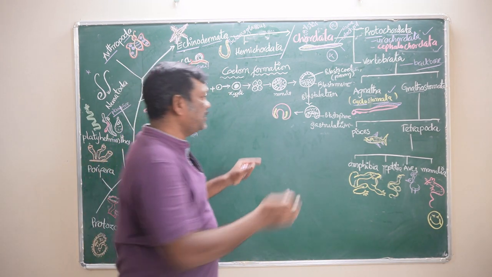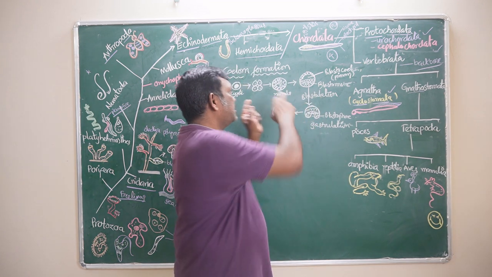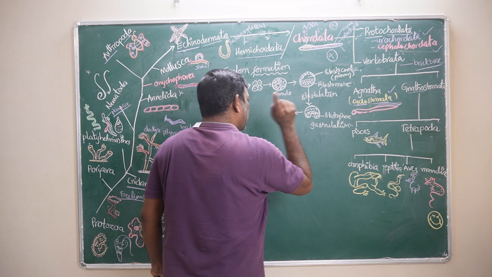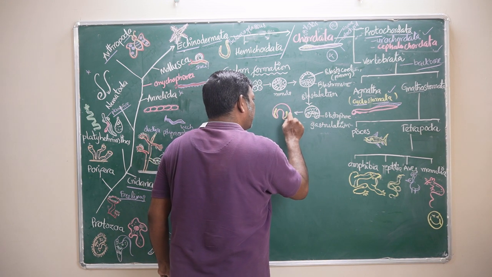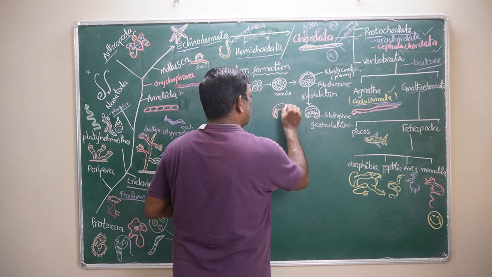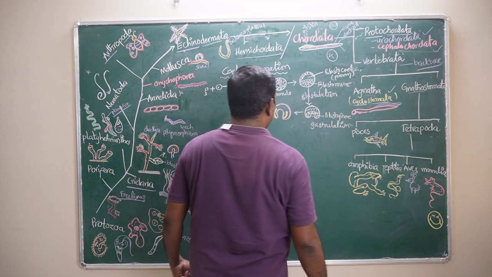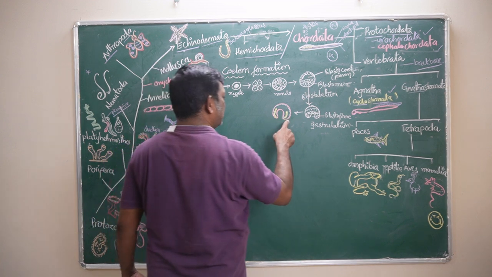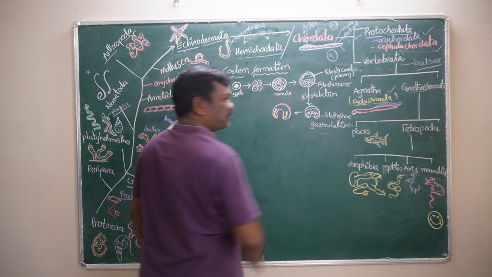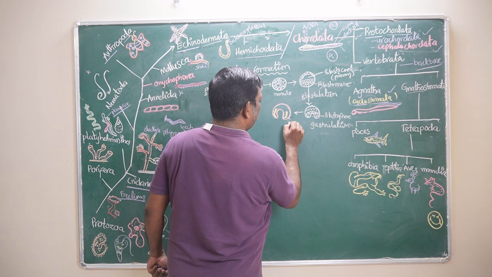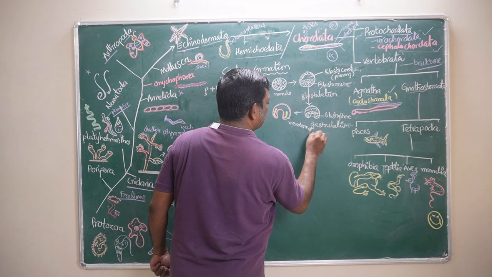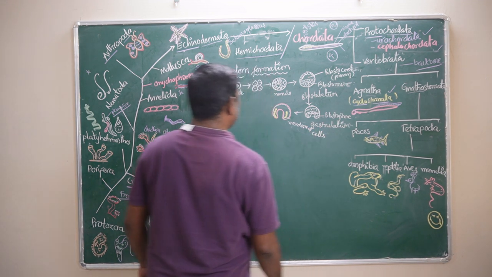Up to here only one type of cells are there. But now some cells are differentiating from this one type of cells and growing into the coelom. Those cells are called mesodermal cells.